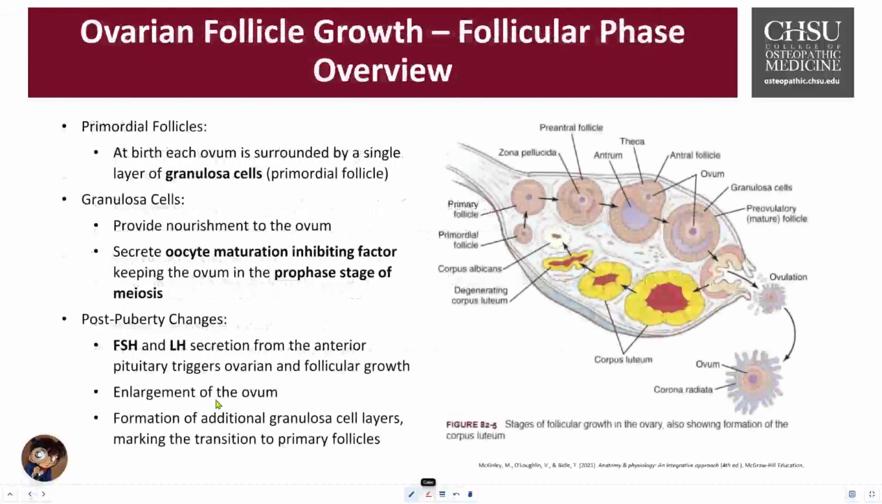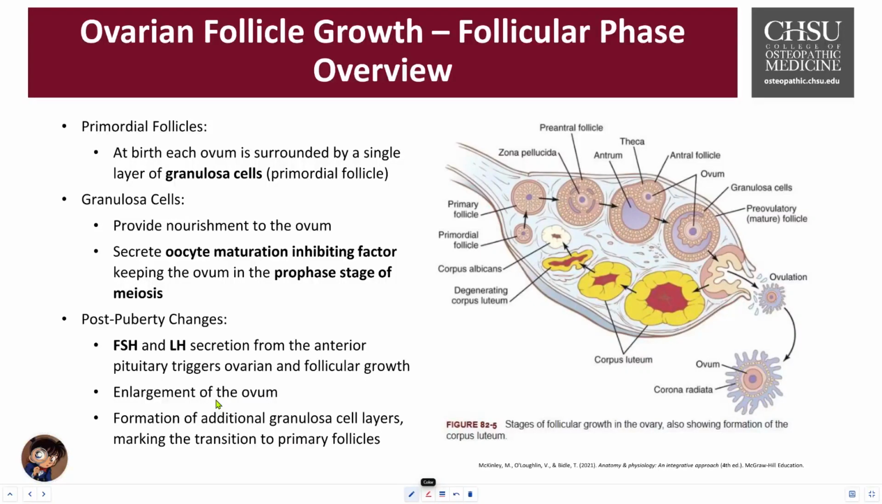All right, let's take a look at the follicles. So the ovarian growth and follicular phase. The primordial follicles are present at birth. Each ovum is surrounded by a single layer of small cells called granulosa cells, and these eventually form the primordial follicles. These primordial follicles are going to remain dormant in the ovaries until puberty hits, and then they get arrested in prophase of meiosis 1. At this stage, the oocytes are relatively not active. They wait for activation later on in life.